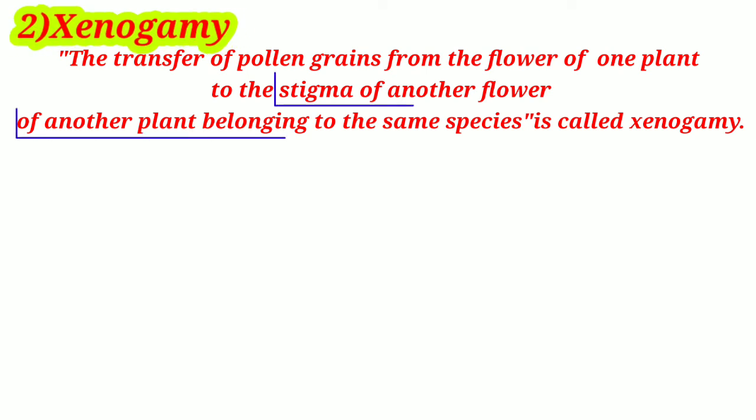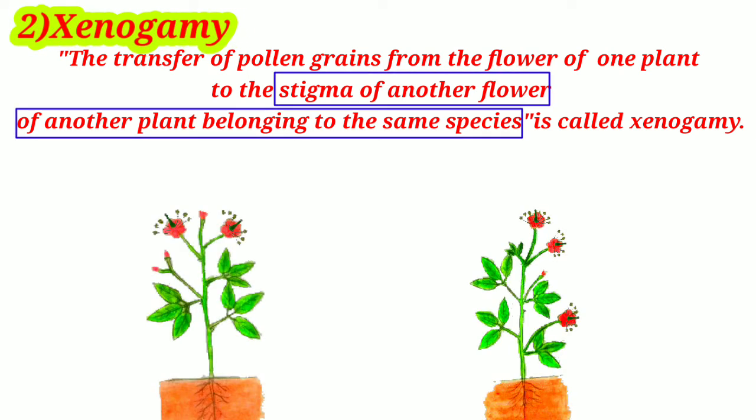Xenogamy. The transfer of pollen grains from the flower of one plant to the stigma of a flower of another plant belonging to the same species is called xenogamy. Let us discuss the advantages and disadvantages of cross-pollination.